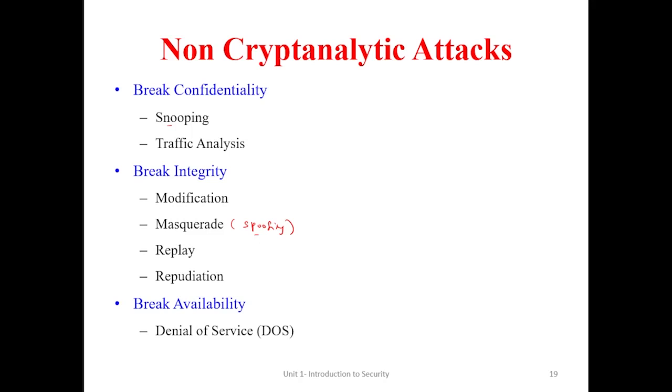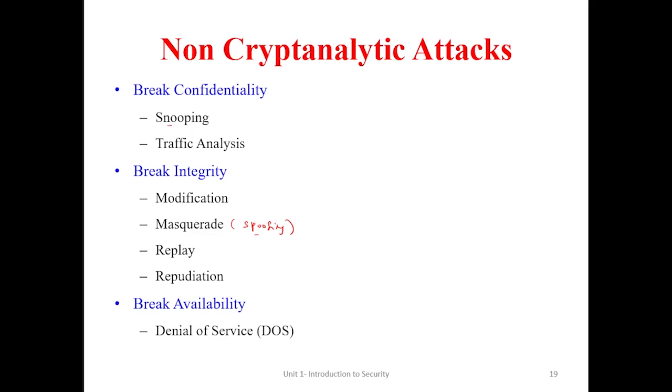Breaking integrity means there is a possibility that alterations can be made to secret information. Those types of attacks are categorized under breaking integrity.